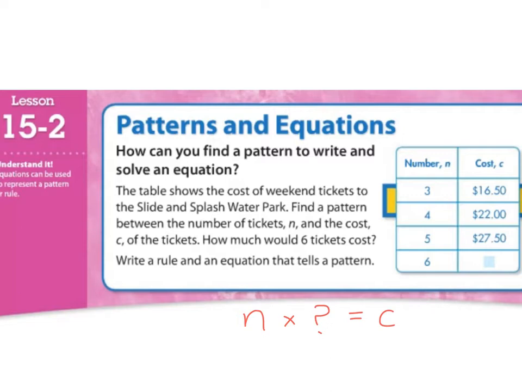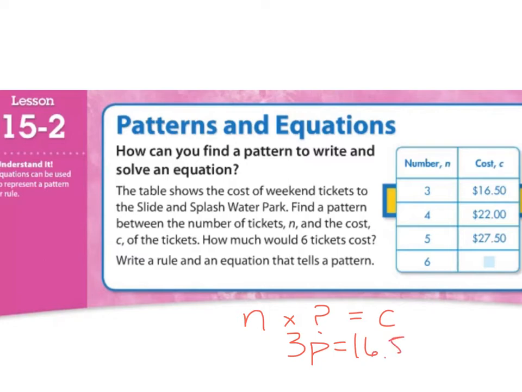Now there's different ways that I could find out what this number is, but let's just go over one way that we could do that. Now let's act like that mystery number is P, because that would be like the price of one ticket. We have 3 tickets here, times the price of how much that ticket costs, and that will equal our total cost. I'm just filling in numbers here, so we have 3 for N, I'm substituting, and then I have 16.5 for C. I'm going to put that in right there, 16.5.